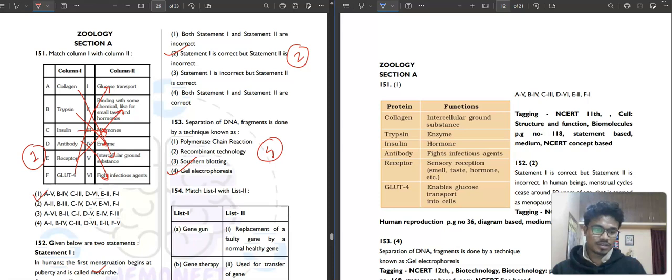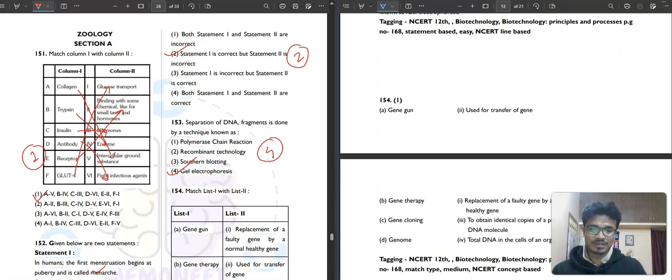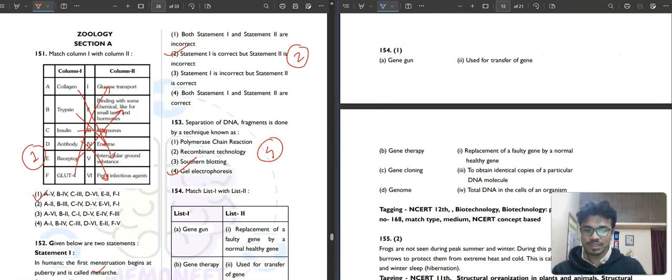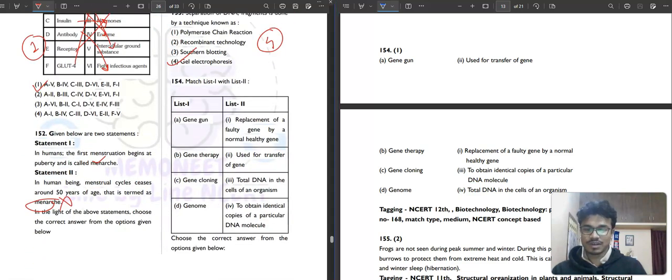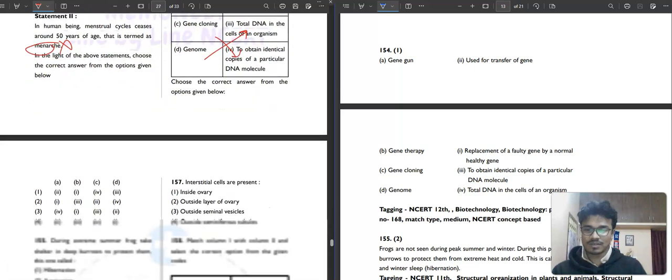Then you have your match the column, which is very easy. Gene gun, what is the gene gun? It is used for transfer of genes, the name itself suggests it. Gene therapy is replacement of a faulty gene by a normal healthy gene. Gene cloning is obtaining identical copies, and genome is the total DNA of the cells of the organism. So our correct answer for this question will be option number one.